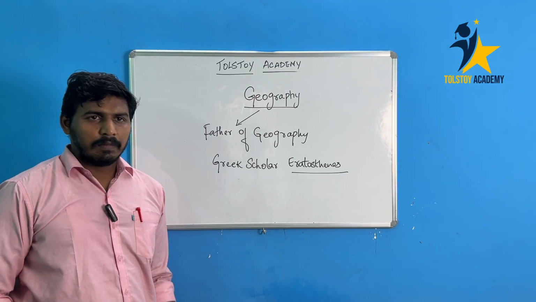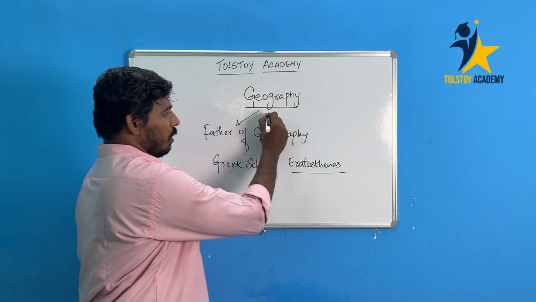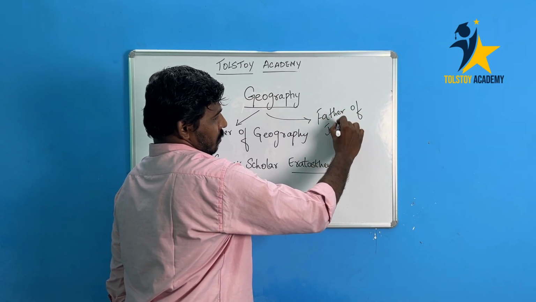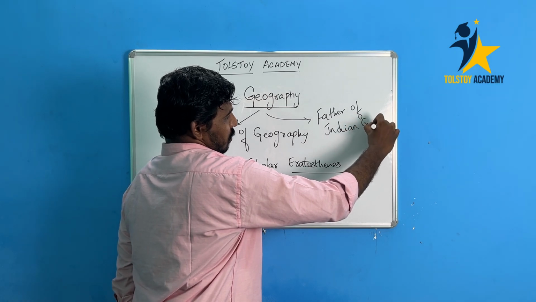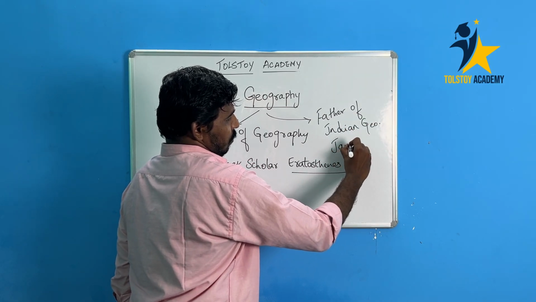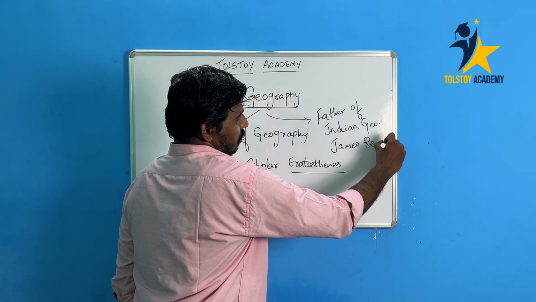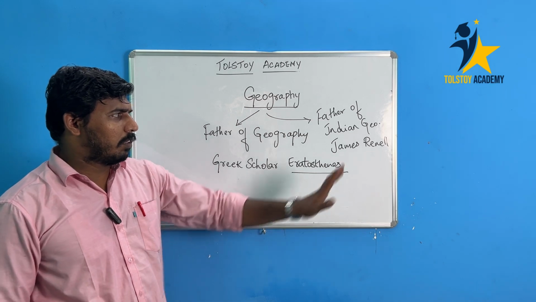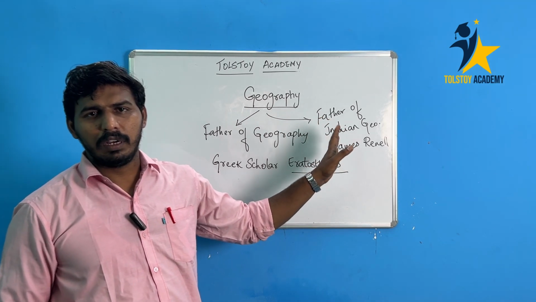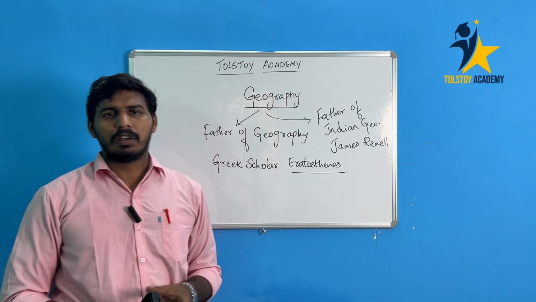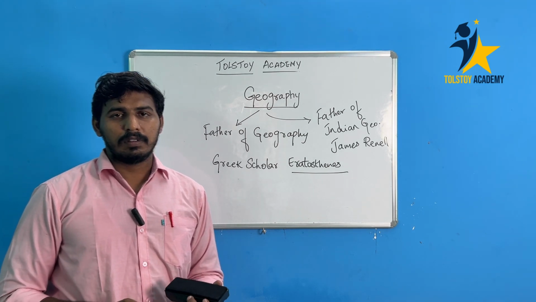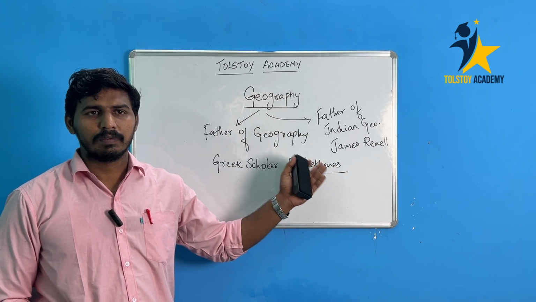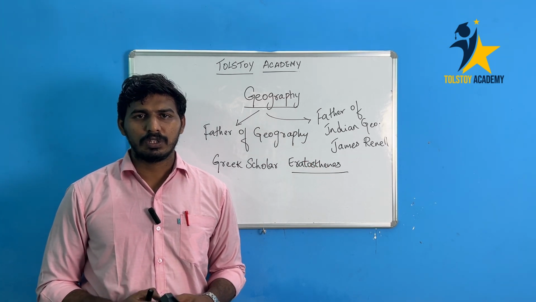Eratosthenes. And similarly, we have the father of Indian geography. He was a British person, Mr. James Rennell. He is the father of Indian geography, and we have reasons for it. When India was under colonial administration, he was the first person to devise the map of India, as well as the resources map of India. So we term that person the father of Indian geography.